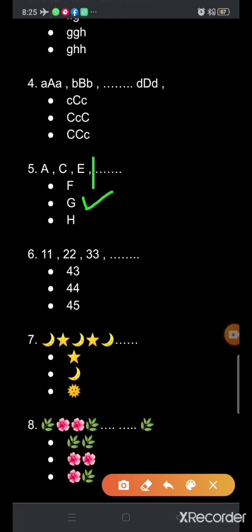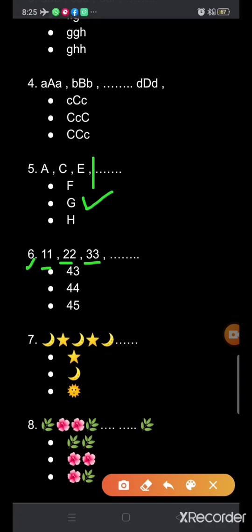Okay. Now sixth part. What is given? The pattern is 1 1, 2 2, 3 3. And after 3 what will come? Which one is the next pattern? Is it 4 3?